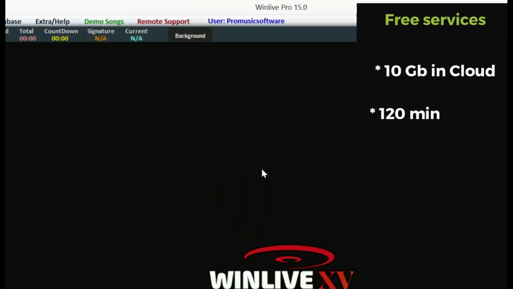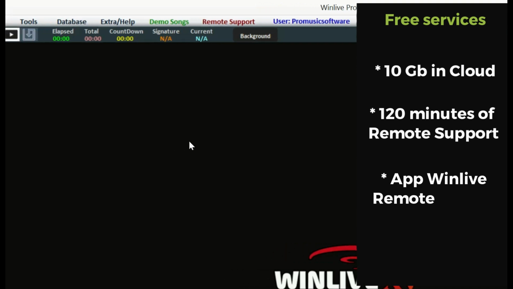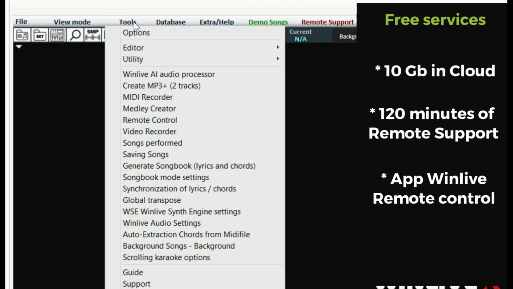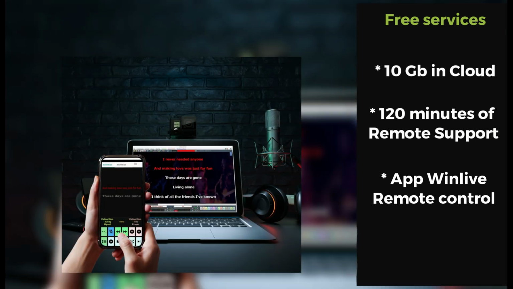Other included services are 120-minute remote assistance, which lets our operators connect directly to the user's PC to provide support, show specific functions, or attend a short formative course. The Remote Control app, available on Android and iOS, allows you to control WinLave remotely and to view lyrics and chords as if you had another monitor.